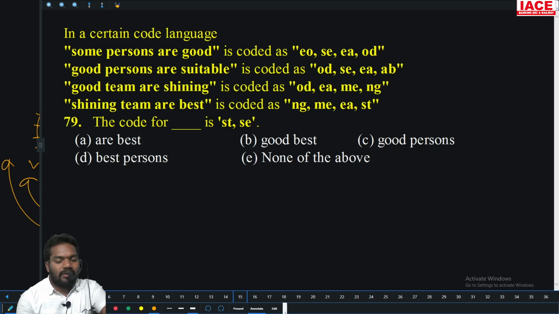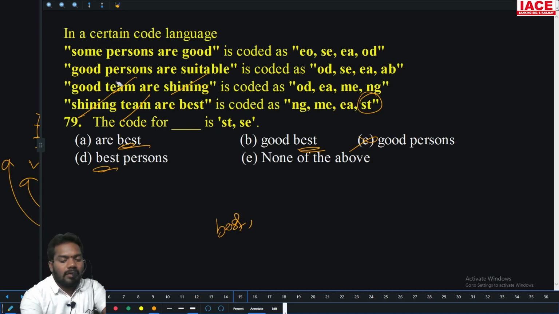What is the code for ST? There is ST. ST only chance is the fourth line. Then R is here, not possible. Team is here, not possible. Shining is here, not possible. Best. So this is also best, this is also best, this is also best. And option C cannot be the answer. So one must be best.